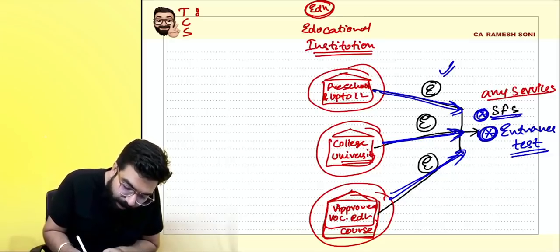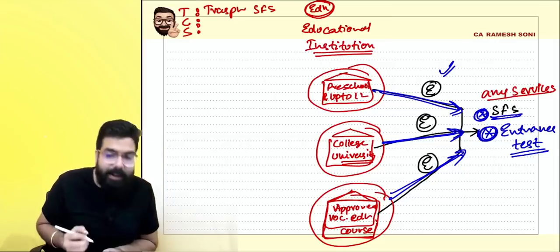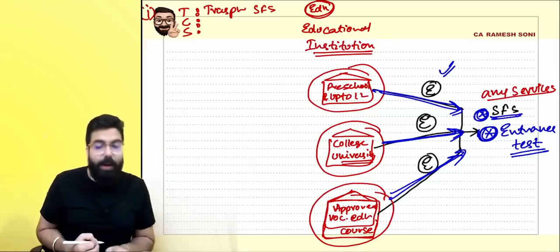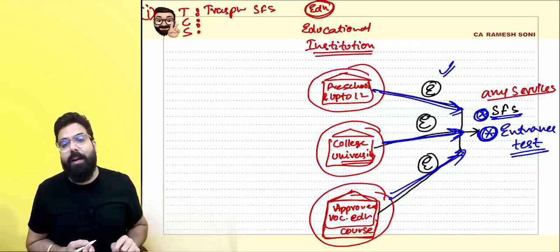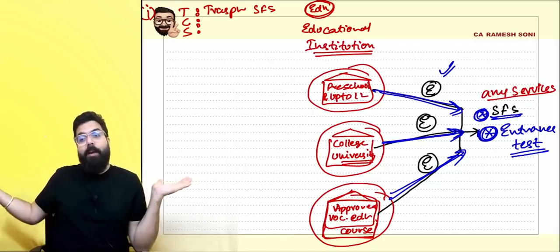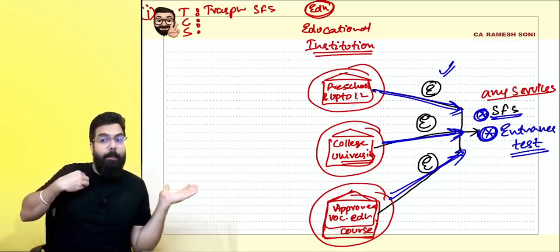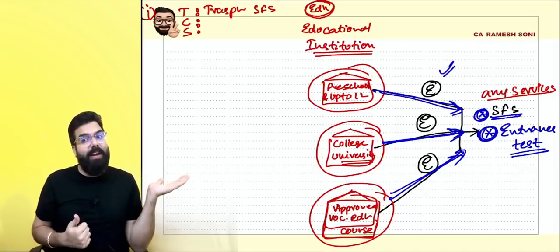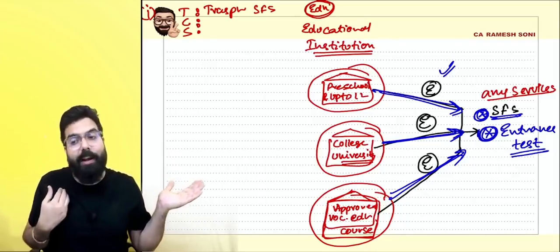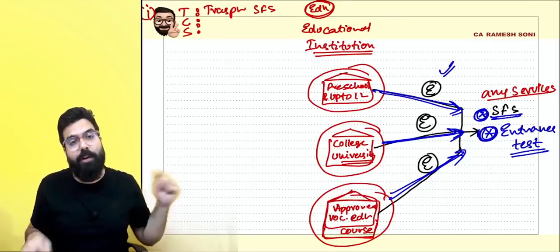TCS. First of all, TCS. If anyone is providing transportation service of student, faculty, and staff to the school. See, an educational institution wants to transport its student, faculty, and staff. So, it asks one person, can you help me in transportation of student, faculty, and staff? So, one outside agency is helping the college or the school in transportation of student, faculty, and staff.